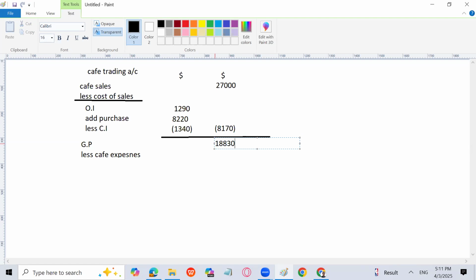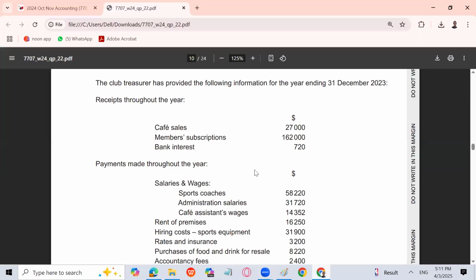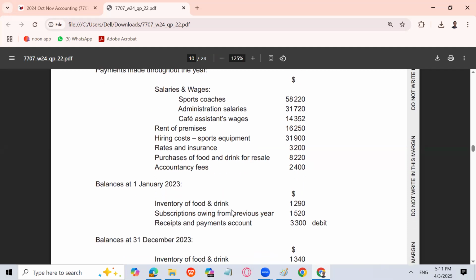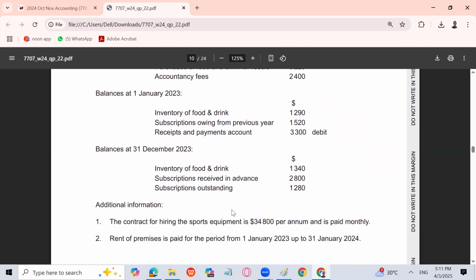18830. Okay. Now I will subtract cafe expenses from this. Let's see if there are cafe expenses given in the question or not. Which are directly related to cafe actually. Yes, there are. But there are cafe assistant wages, 14352. Right? And let's see any other thing which is given regarding cafe.